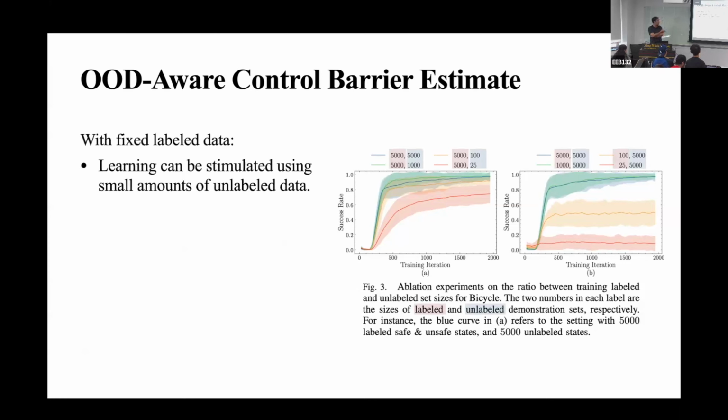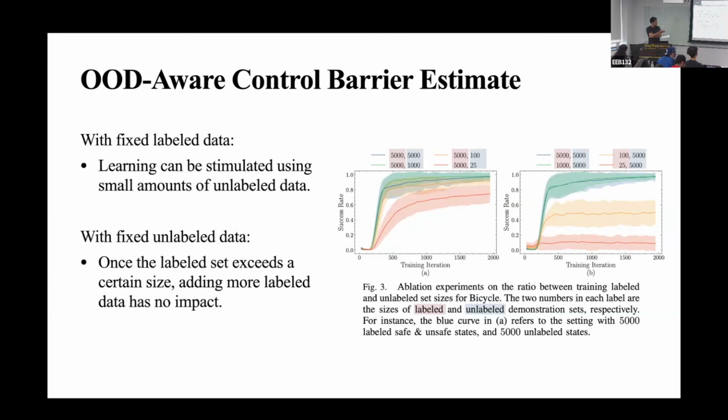From the left part, we show that with fixed labeled sets, learning could be stimulated using small amounts of unlabeled data. This is justified by the performance gain from increasing the unlabeled set size from 25 to just 800. In the right part, we show that with fixed unlabeled data, there exists a threshold on the labeled set size, beyond which the learning becomes indifferent.